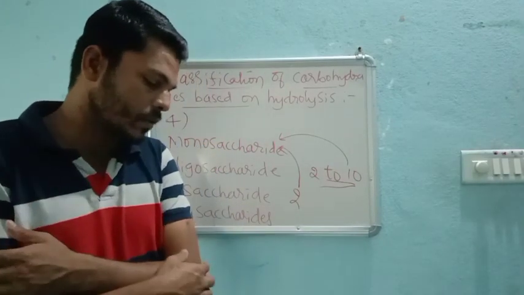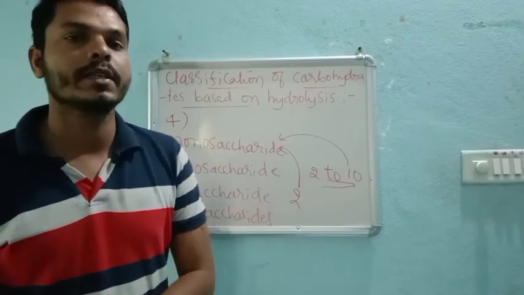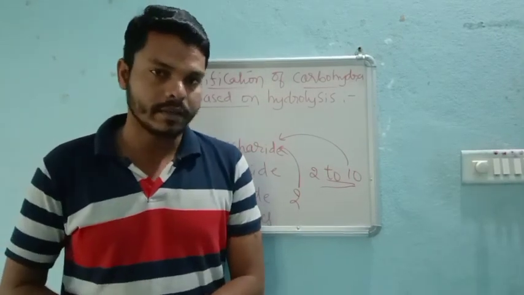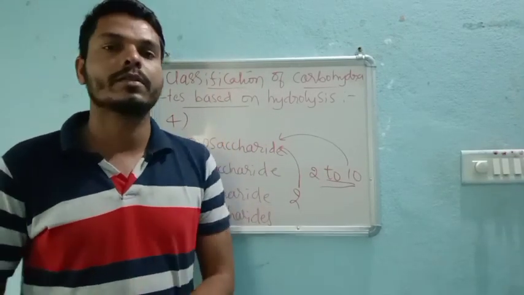So we will have a healthy discussion about these 4 types, and later we will discuss the next part of classification, based on reducing and non-reducing. We will discuss all those things during the next class, right? This is all about today's class. In the next class, we will move on with your syllabus, right? Thank you.